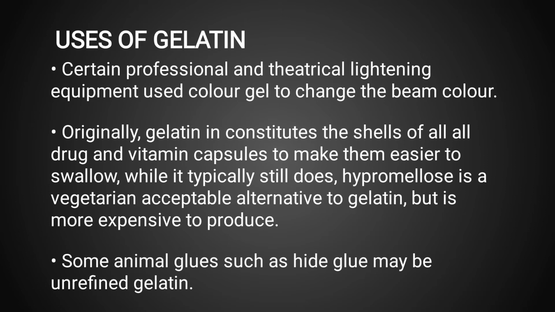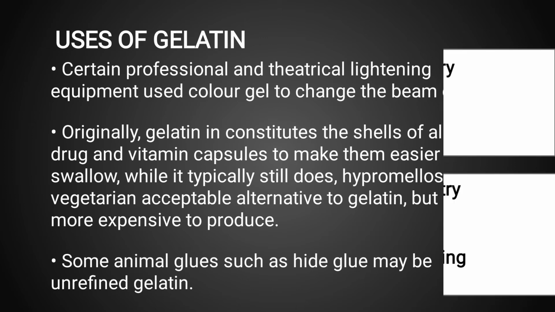Hypromellose is a vegetarian acceptable alternative to gelatin, but is more expensive to produce. The next use of gelatin is that some animal glues, such as hide glue, may be unrefined gelatin.